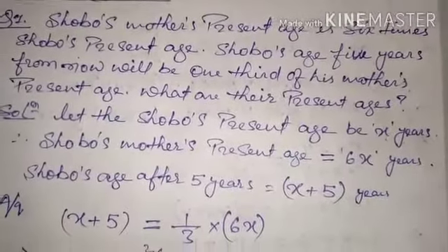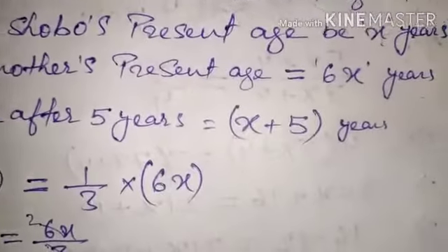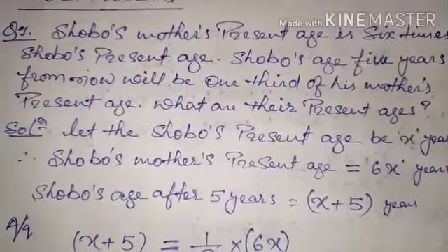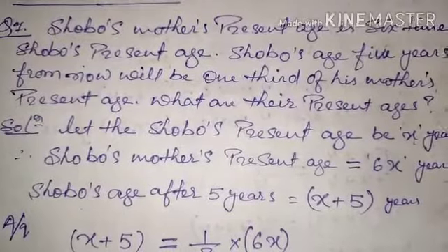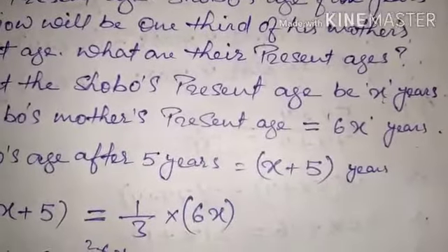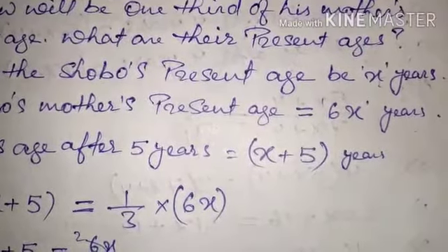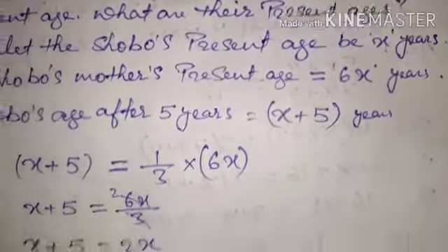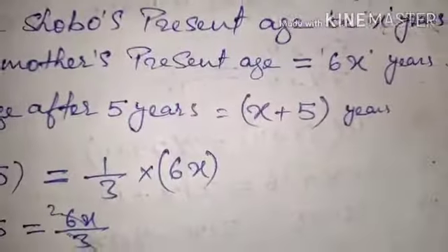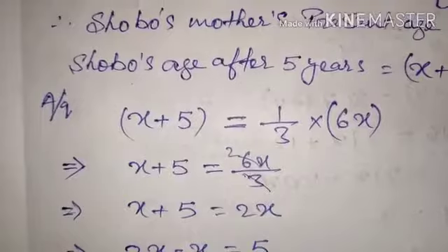Okay, continue. Now let us see the second statement. What is Shobo's age 5 years from now? It is x plus 5 years. According to the question, this will be 1/3 of his mother's present age. His mother's present age is 6x years, and Shobo's age after 5 years is x plus 5 years. So the question is saying that x plus 5 is 1/3 of 6x. So simply, x plus 5 is equal to 1/3 of 6x.